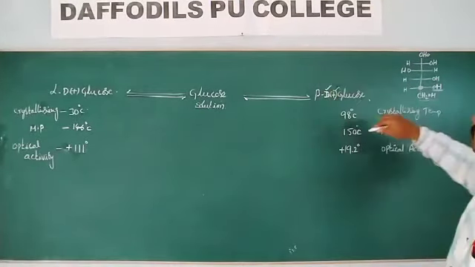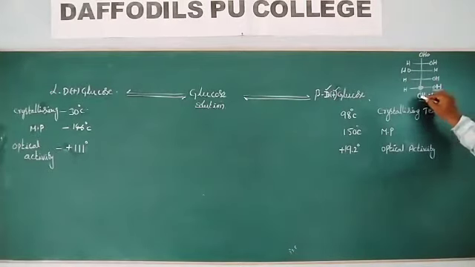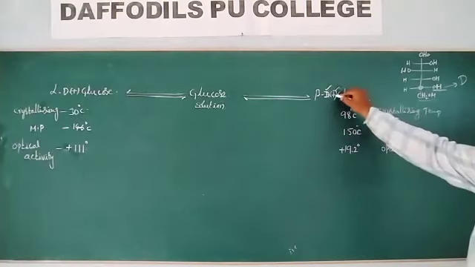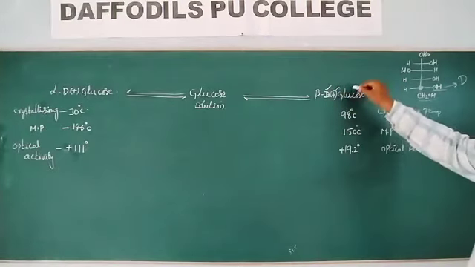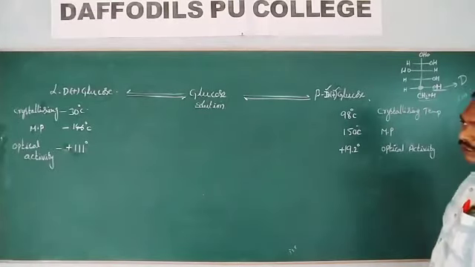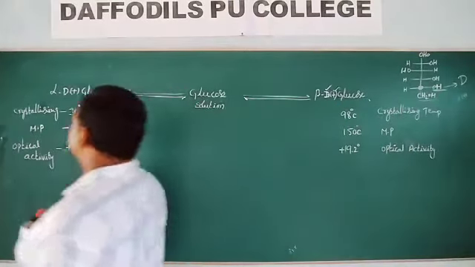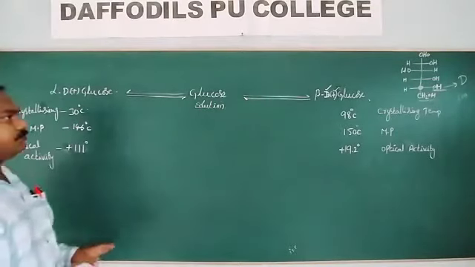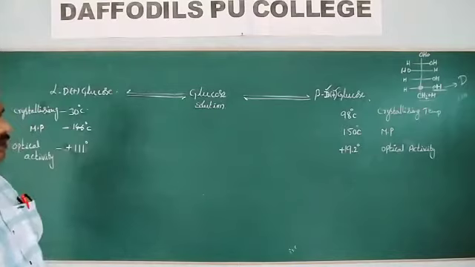This D represents that in this glucose the last carbon's OH group is present at the right hand side, so capital D is used. Plus means the optical activity of this glucose is dextrorotatory, small d, not plus. So this is about the glucose.